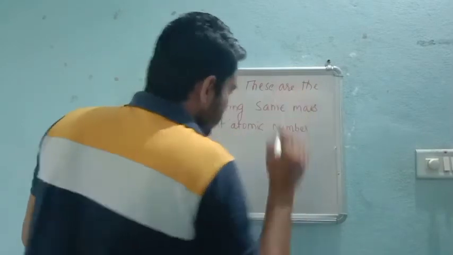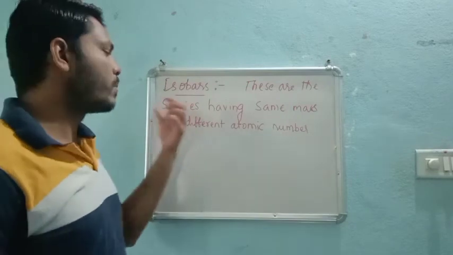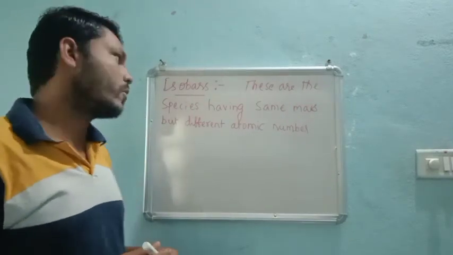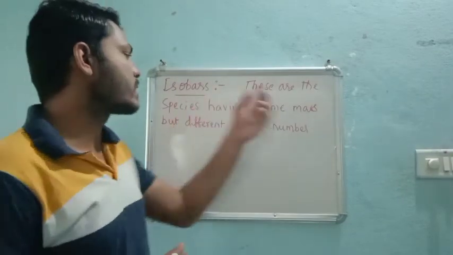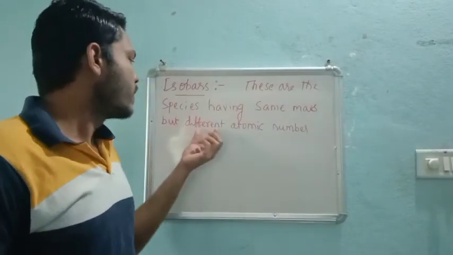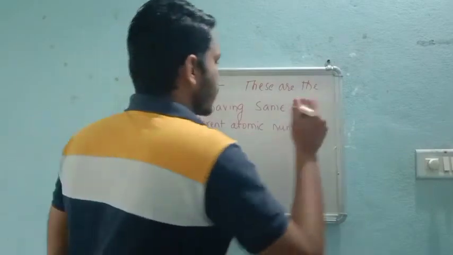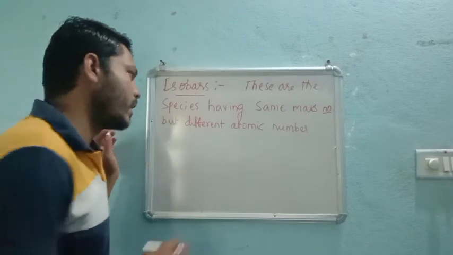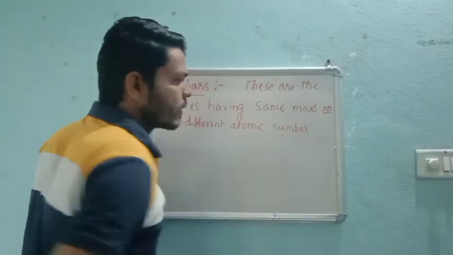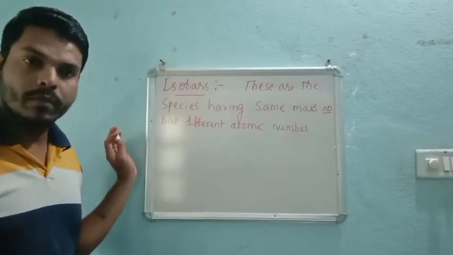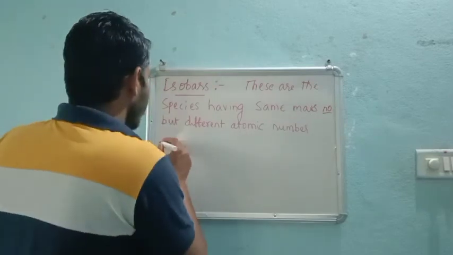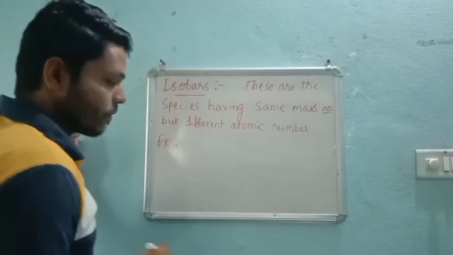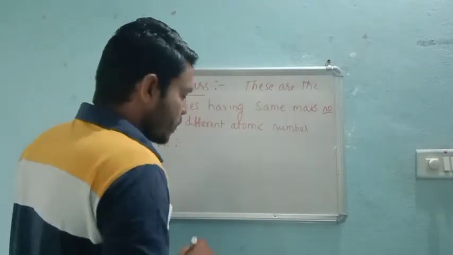So these are species having the same mass number, but if they differ in atomic number, then those are called isobars.